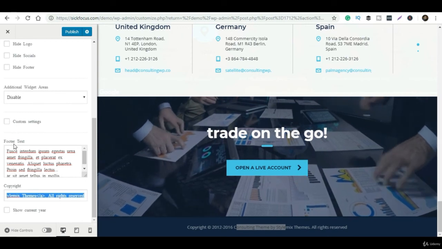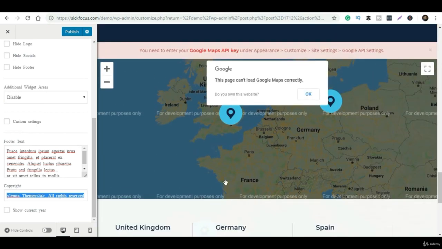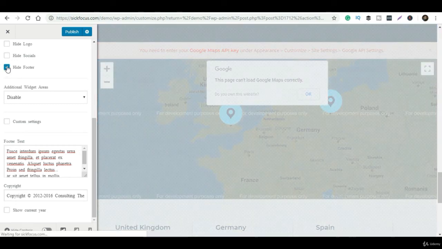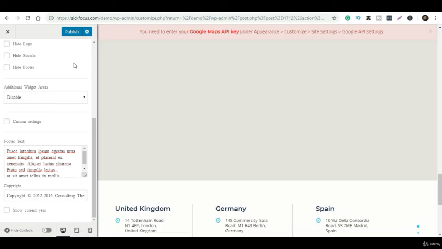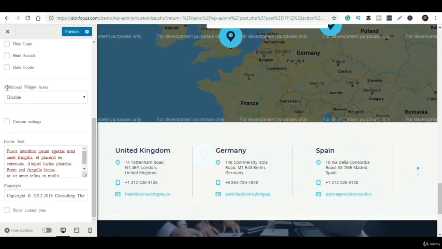We can customize the whole setting, and you can do the same thing. If you want to hide the social network, the footer logo, or any of the widgets, you can do that. As long as a widget is visible, you can add up to 4 widgets per page.